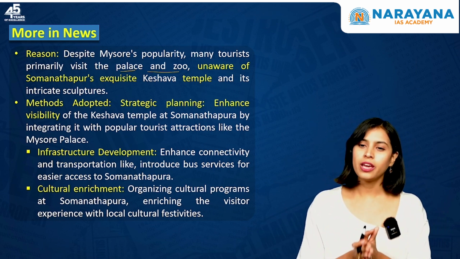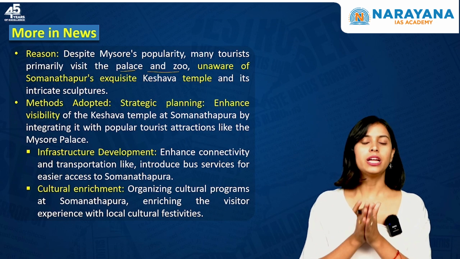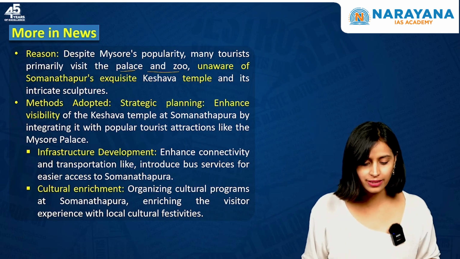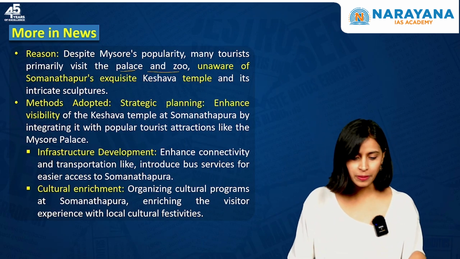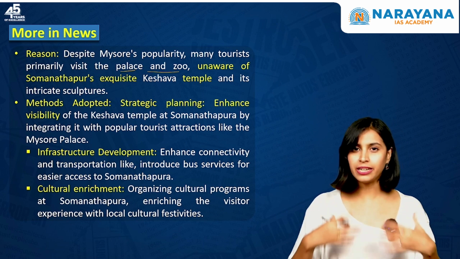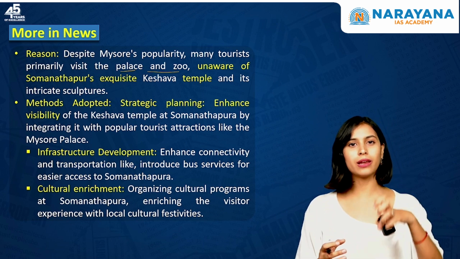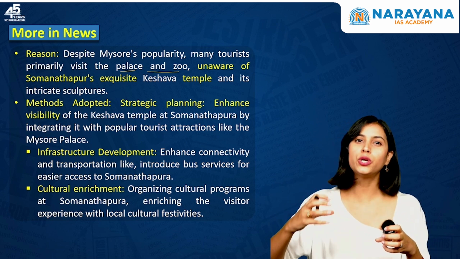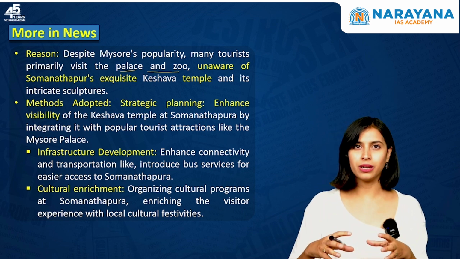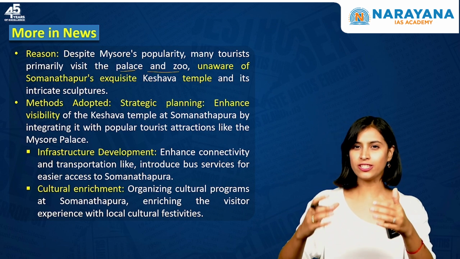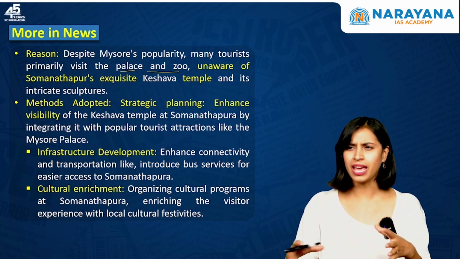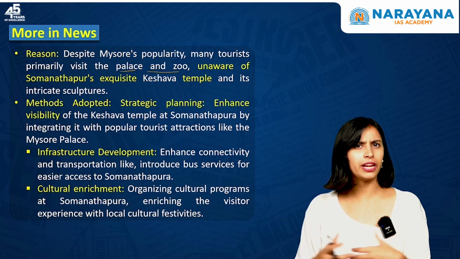Now, in order to enhance the visibility, the government is trying to adopt different methods. So what methods has the government adopted? Number one is strategic planning. They have planned the entire tourism in such a way that they will club these destinations with popular tourist destinations like the palace and the zoo. They will club the Somnathpur temple. Now people who are visiting the zoo and palace will have a beautiful place to visit at the end of it or maybe in the midst of it, and they are trying to increase the popularity of these destinations by this method.